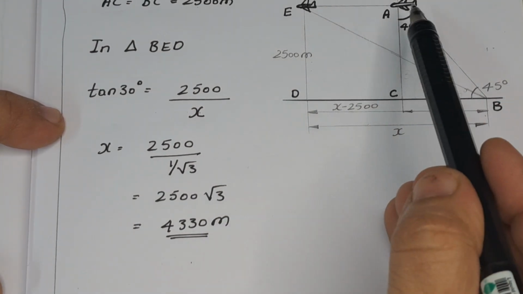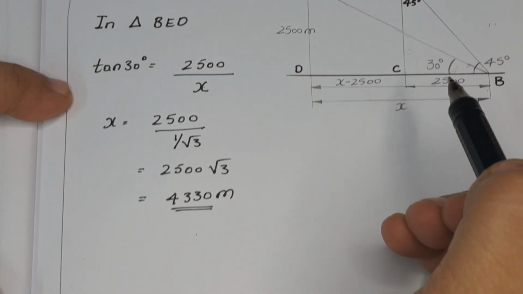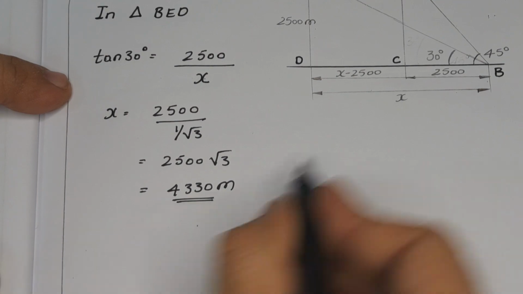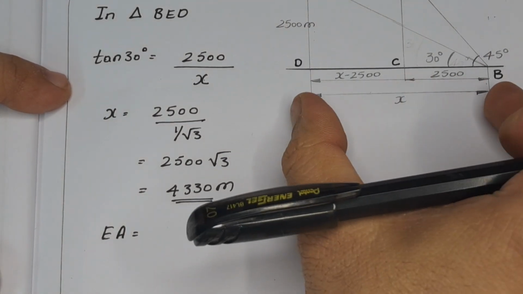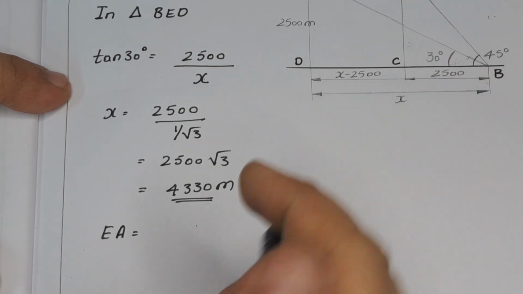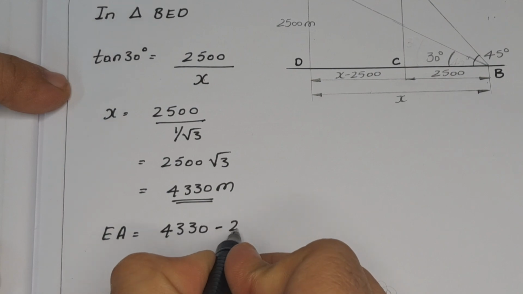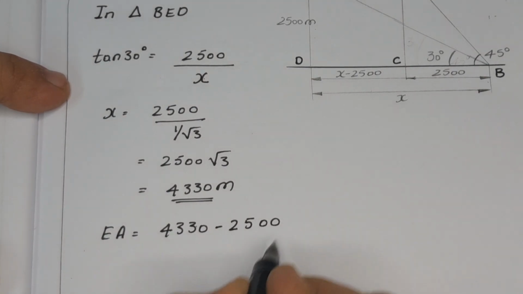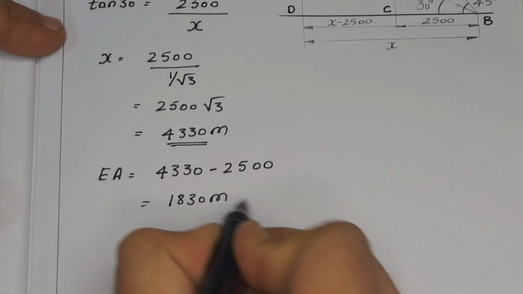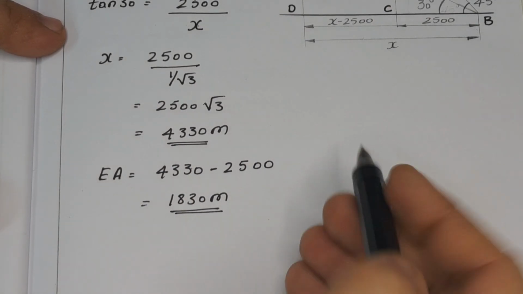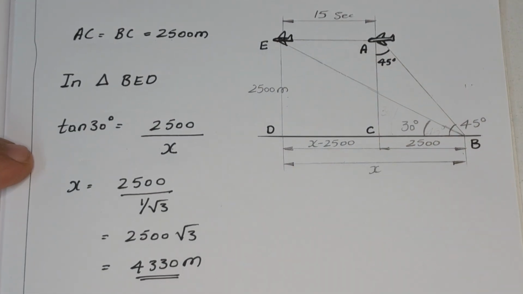So we need to find the distance traveled by the plane from the first position to the second position. So therefore EA is equal to 4330 minus 2500, that is approximately equal to 1830 meters. So this is the total distance traveled by the plane from point A to point E.